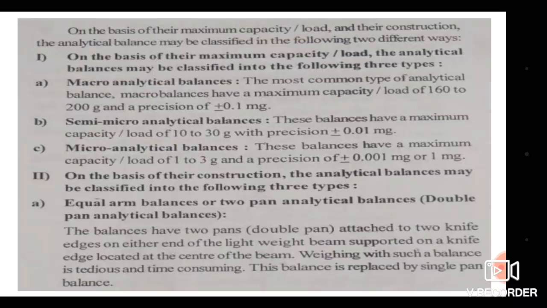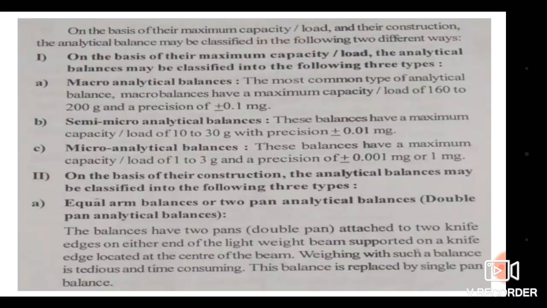So the next category is on the basis of their construction. The analytical balances may be classified into three types. The first one is the equal arm balances or two pan analytical balances, which we generally call double pan analytical balances, as they are commercially available in the market. These balances have two pans. In Marathi it is called a tarazu.